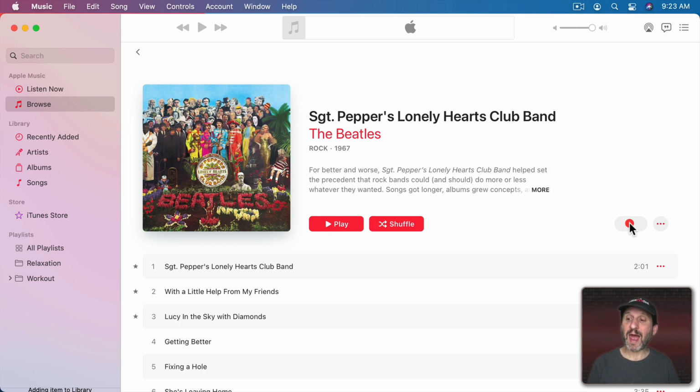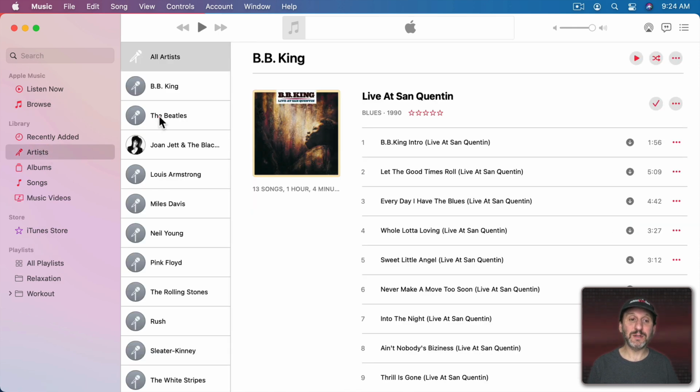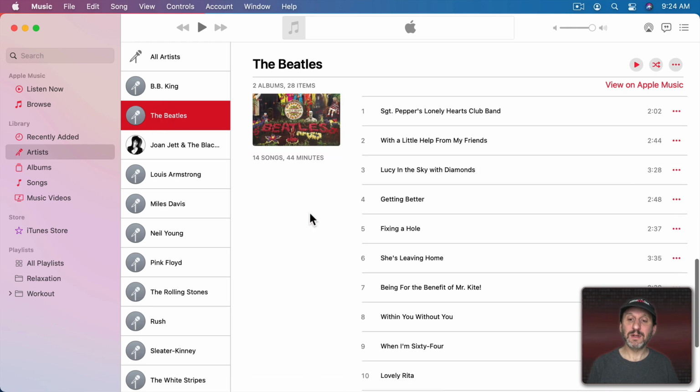But if you add it to your library, then it's easily accessible when you go to look at your artists and albums. And it also tells Apple Music that you like that album. It's part of your collection. So now suggestions are going to be weighted knowing what's already in your collection.